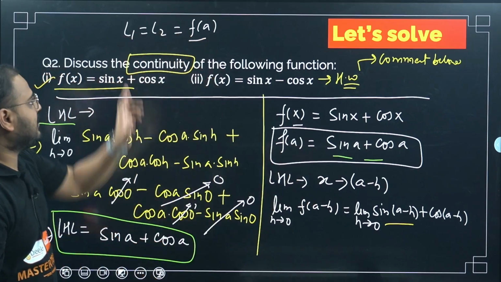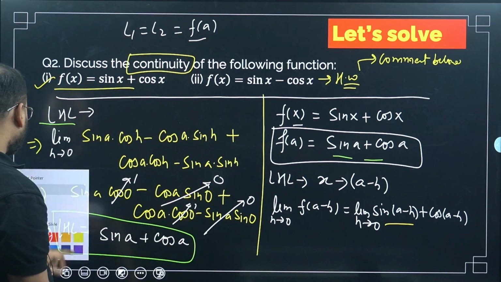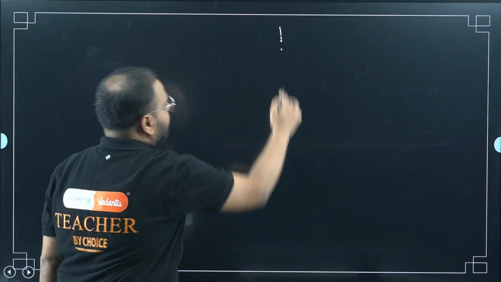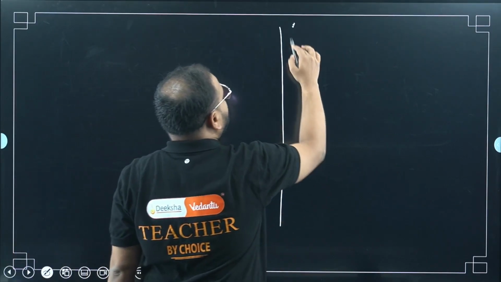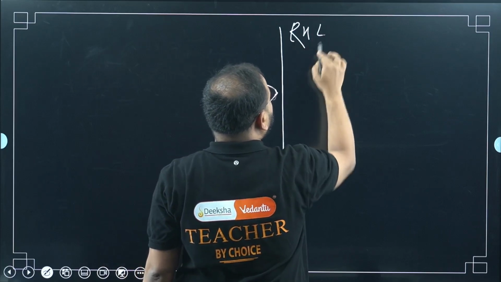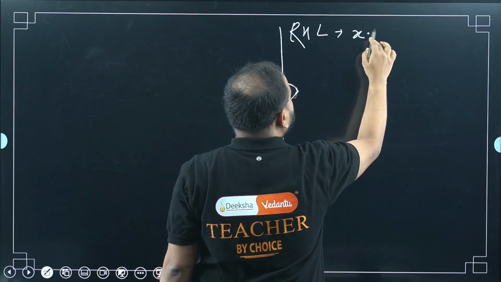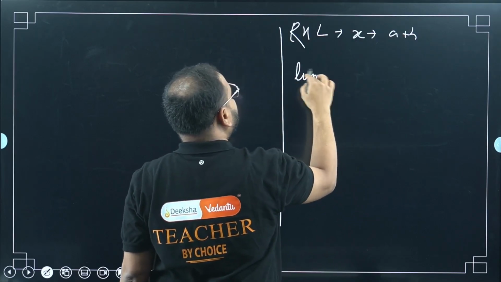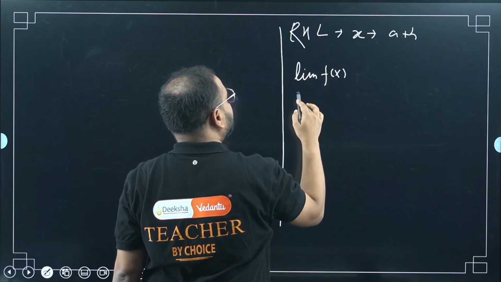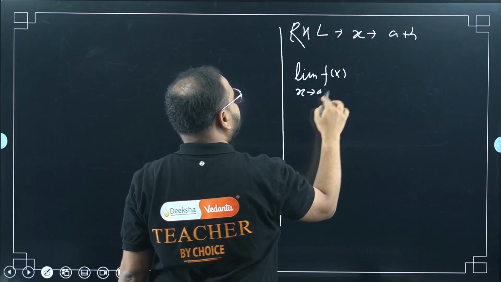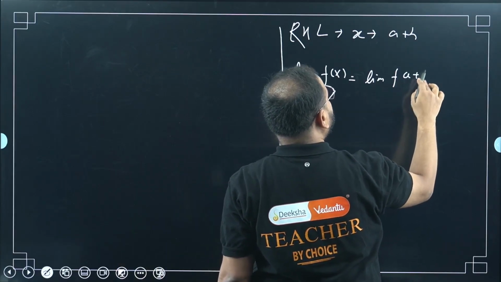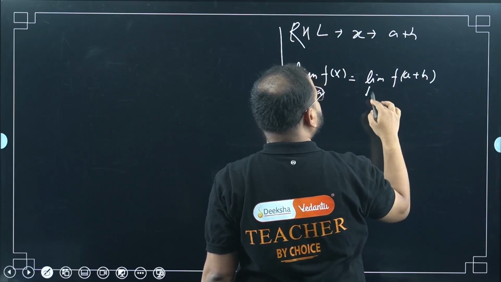L1 is equal to f of A. Let's check for L2. How will I solve for L2? I have to do the RHL. For RHL, the substitution is x replaced by A plus h. So limit f of x when x tends to A can be modified as limit f of A plus h where h tends to 0.